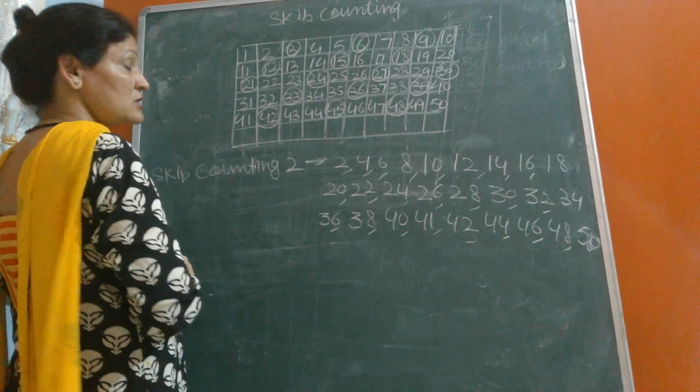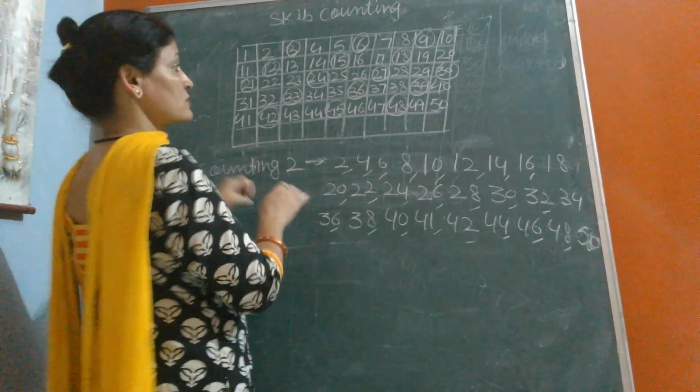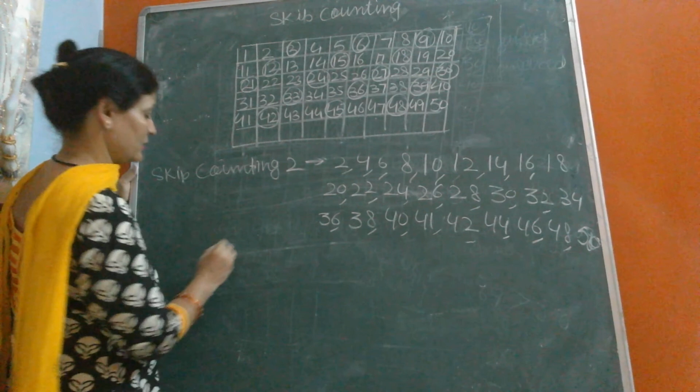Now we will write skip counting of 3 separately. With the numbers we have circled, we will write these numbers.